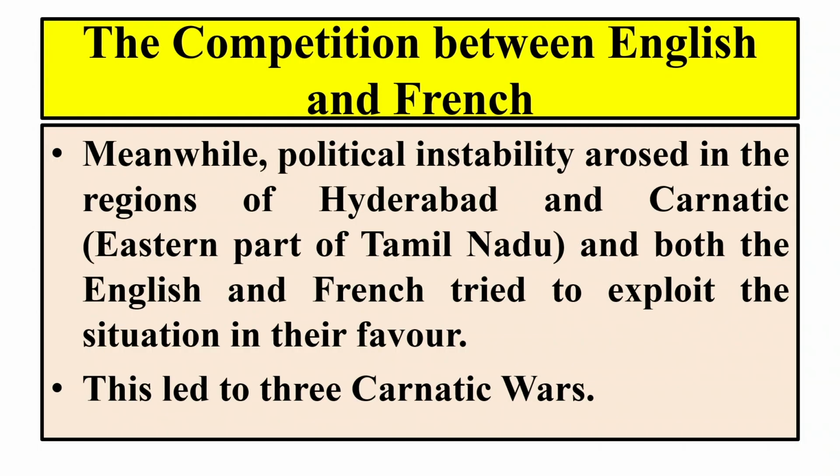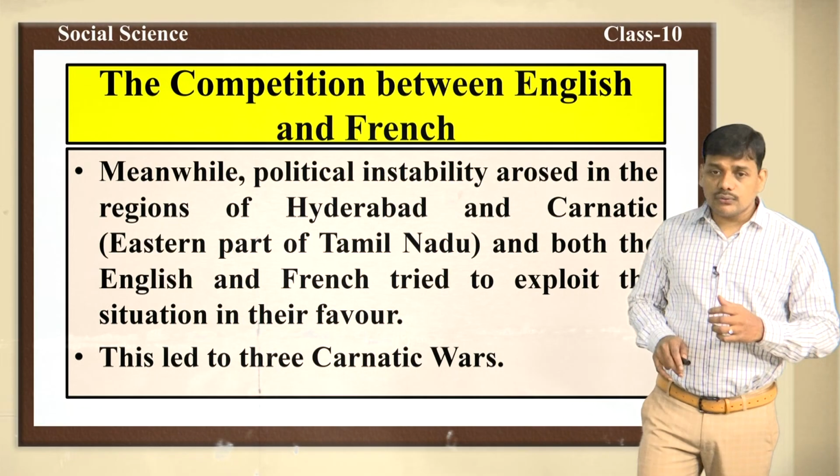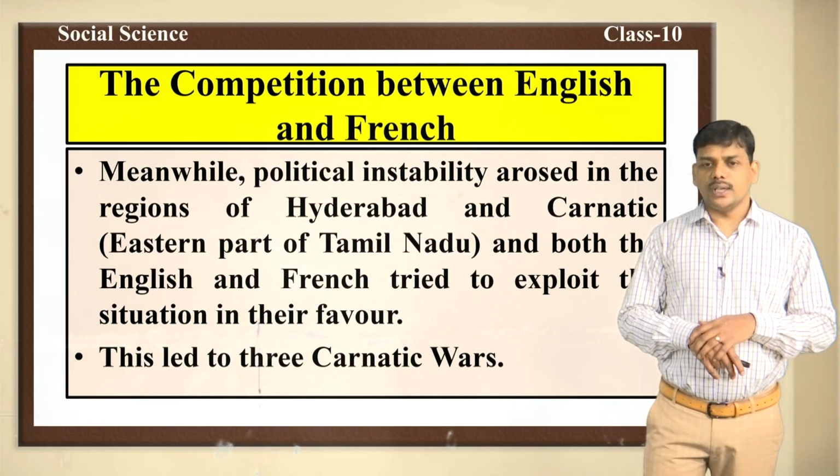Carnatic means the eastern part of Tamil Nadu, and both the English and French tried to exploit the situation in their favor. That means the political situation in Carnatic and in Hyderabad was utilized by the English and the French for their favor.